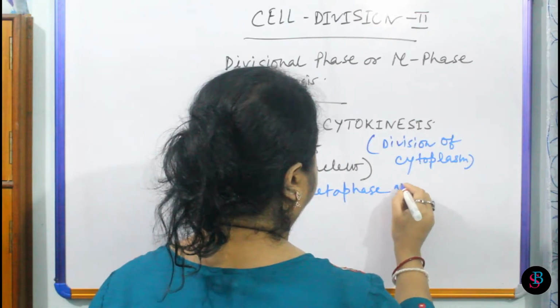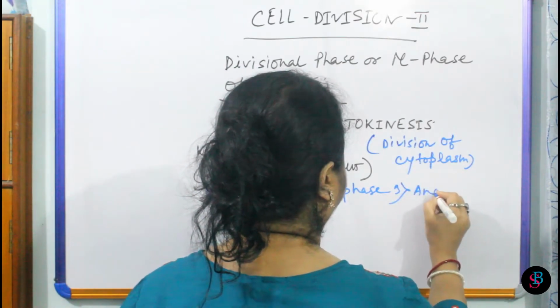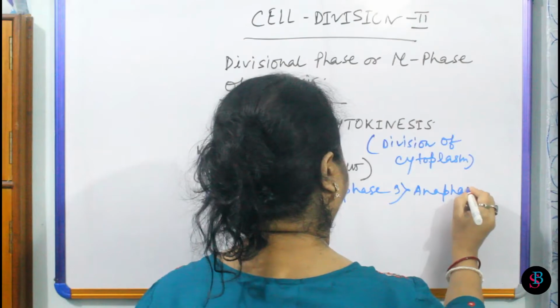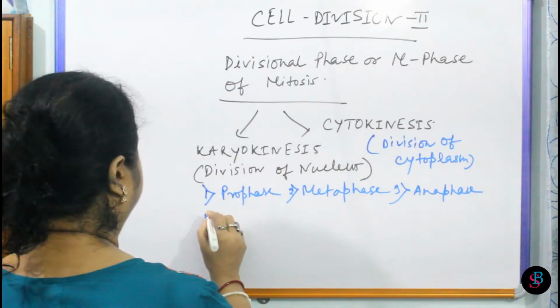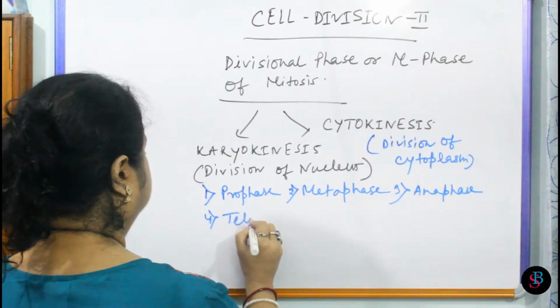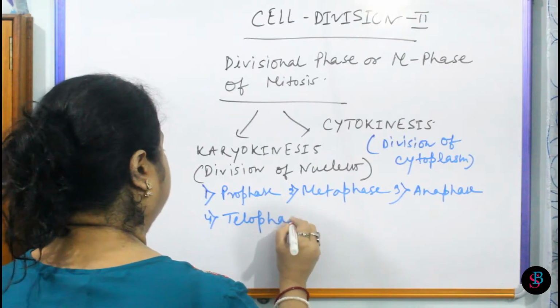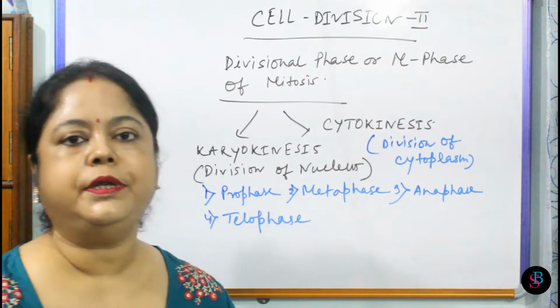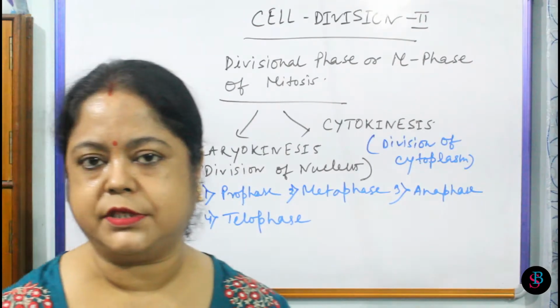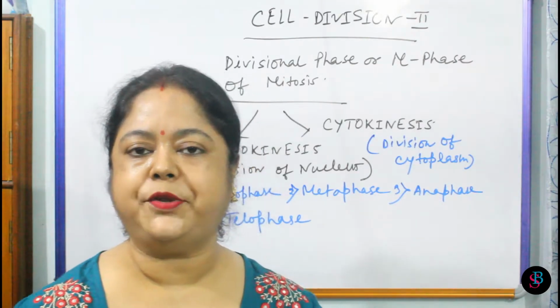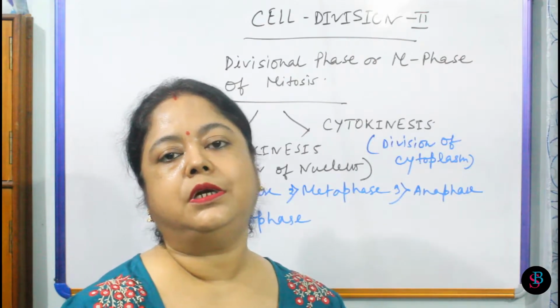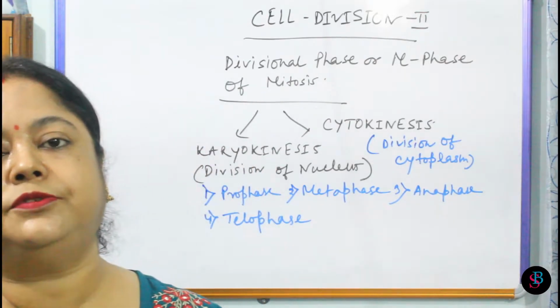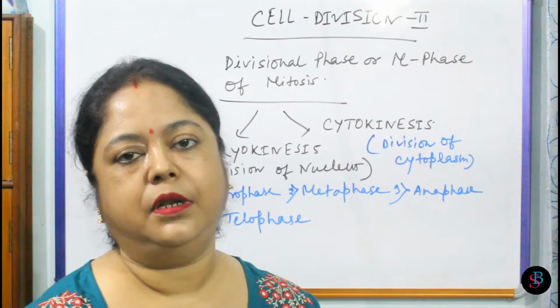Number 3, anaphase, and number 4, telophase. So these are the subphases of karyokinesis. Now in cytokinesis there are no subphases like that. Only in cytokinesis we shall know about the different procedure which is followed in plant and animal.